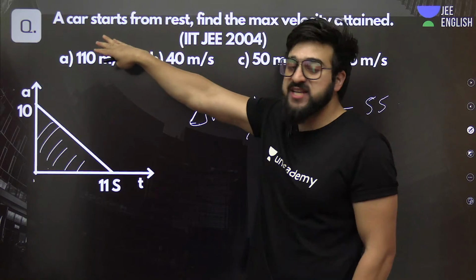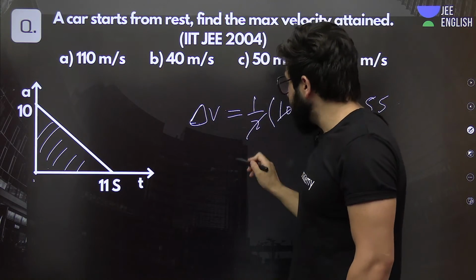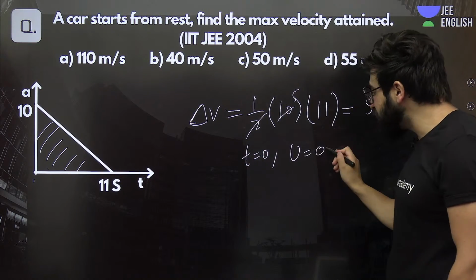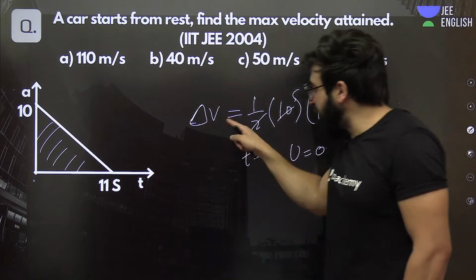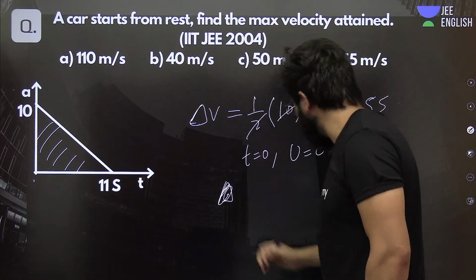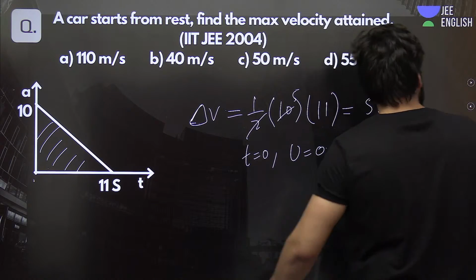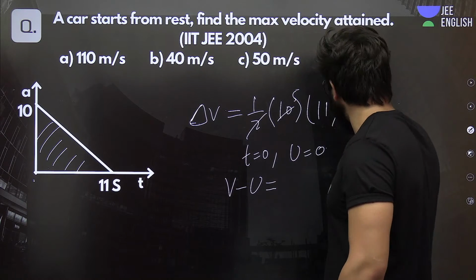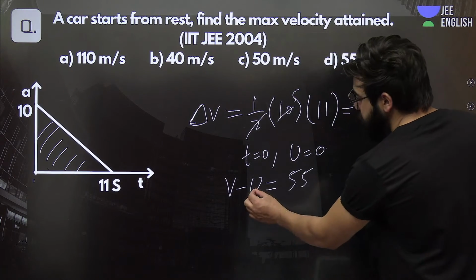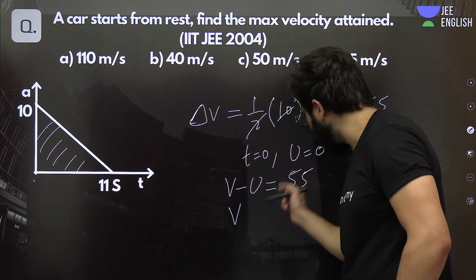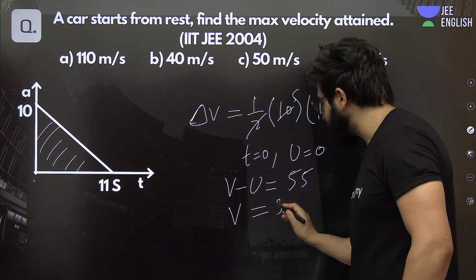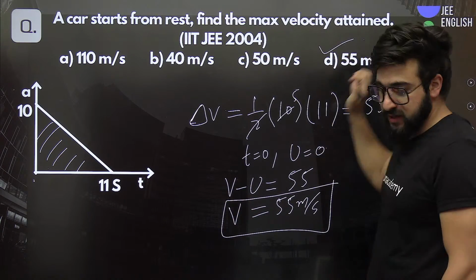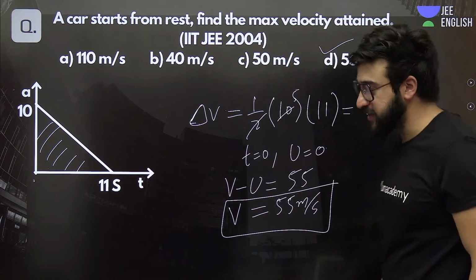Now the question itself says that the car starts from rest, means initially at t is equal to 0, the initial velocity u is 0. So this change in velocity, v minus u, is nothing but this 55. Can we put 0 for u, because initially velocity is 0? So it will come out to be 55 meter per second. So which option? Option D is correct. Yes, exactly, option D is correct.